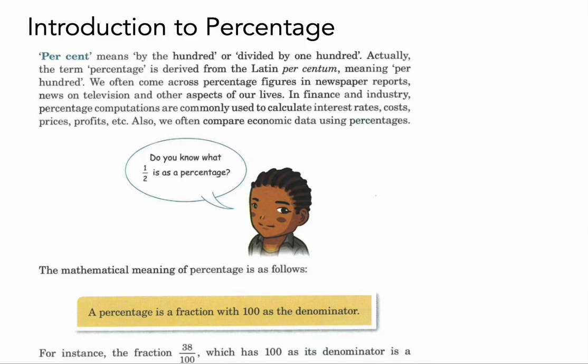Hey everyone, today we are going to talk about percentages, just as an introduction though. So to start off, percent, the two words per and cent, means by the hundred or divided by 100. So already that word has a lot of math involved in it, right? It's telling us division and it's telling us a number dividing by 100. The word cent probably sounds very familiar to you because we can see it in actual cents.